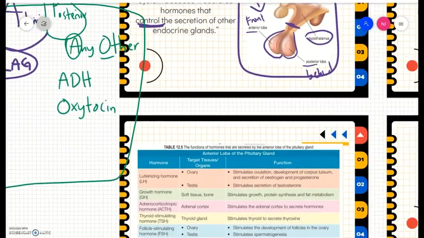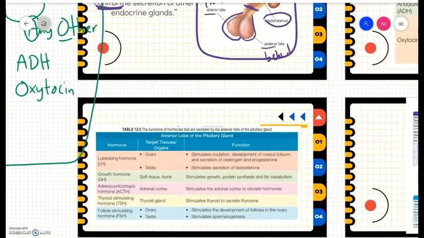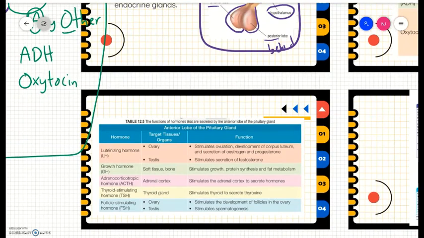Let's look at the anterior lobe of the pituitary gland. The first one, we remember it as T-FLAG. T stands for TSH, thyroid stimulating hormone.